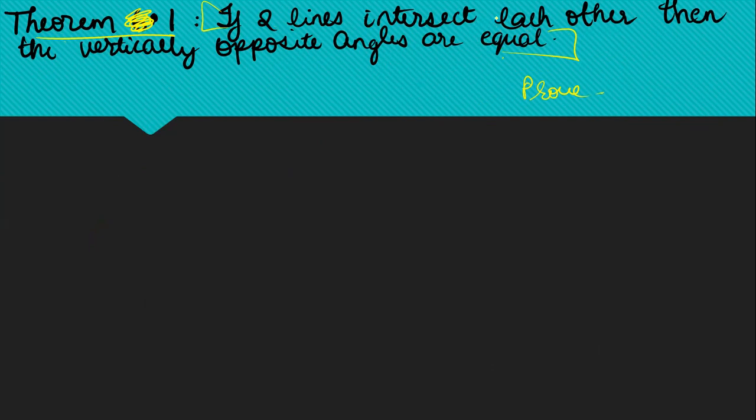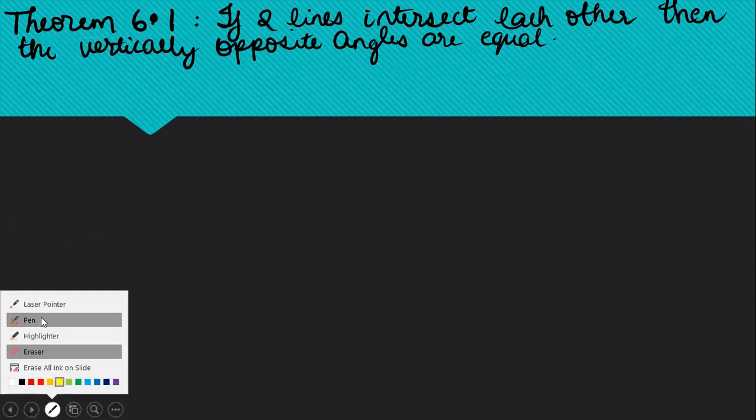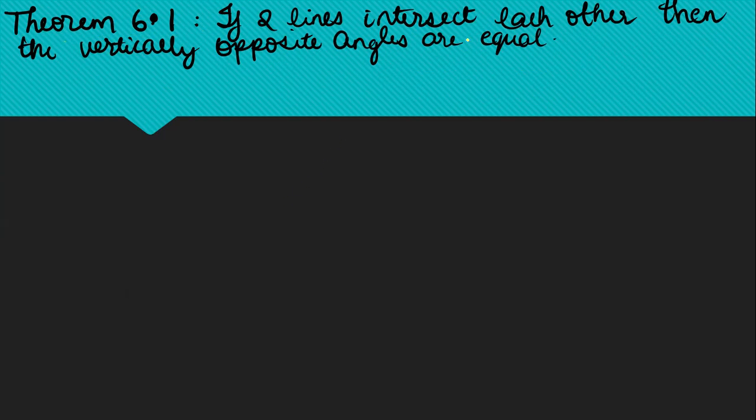Now this year, that is for the year 2021, the CBSE board has announced that you don't need to learn the proofs of the theorems. Maybe next year or even this year they could change this, or they could say that you have to learn it.